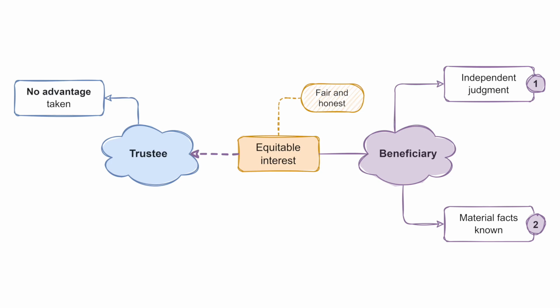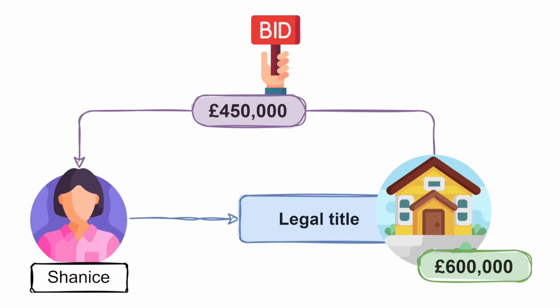From what we've just learned, it should be clear that the fair dealing rule is a lot more relaxed than the self-dealing rule. It is likely that the reason for this is because the beneficiaries are aware of what happens with their beneficial interest, but may not always be aware of what happens with the legal property of the trustees. So here's an example to help clarify these principles for you.